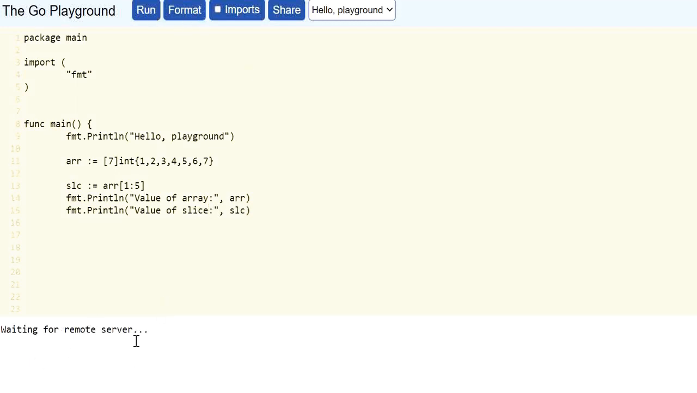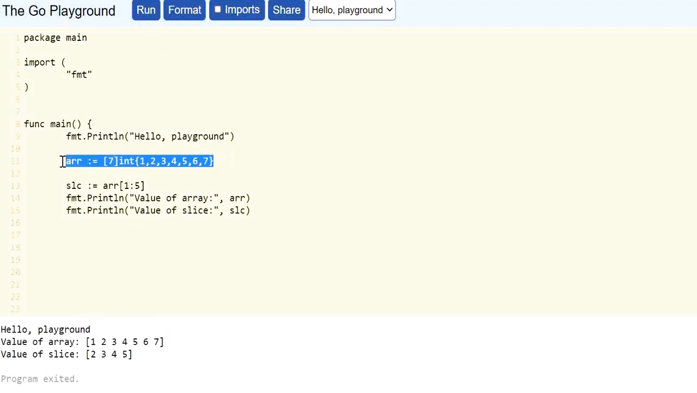So the value of array is 1, 2, 3, 4, 5, 6, 7 that we have declared here, and the value of slice is 2, 3, 4, 5. That comes within first and fifth index. So it will provide the value from first index to fourth index. Suppose if I want to get the value from first index to fifth index, then I will put here 6 as a last index value. Basically slice is nothing but a part of an array.